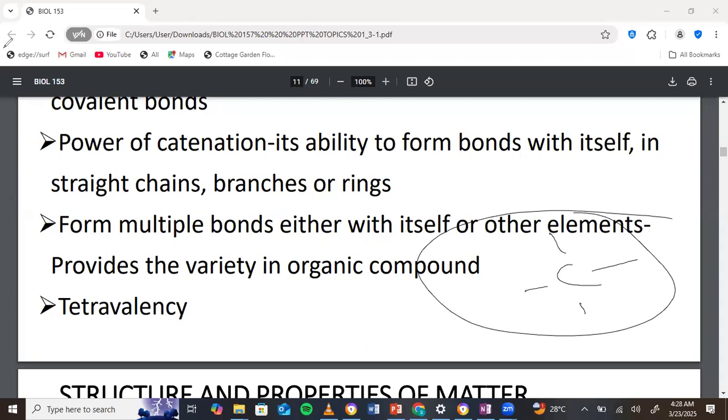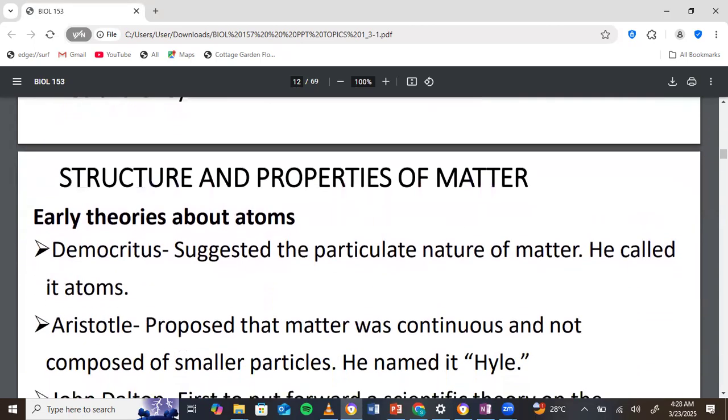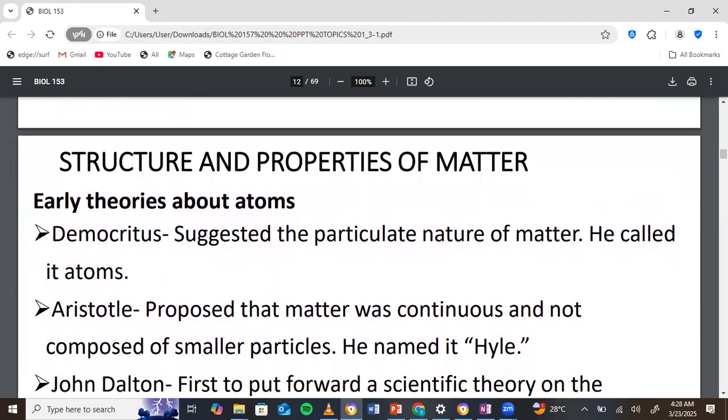Now we need this knowledge so that we can understand organic chemistry. Very important, right? But now let's move on to how far we've come with respect to our understanding of matter and the atom. Now, the study of matter started years before Jesus Christ came, around 500 BC. Democritus suggested that matter is made of particles. So that was the first thing that we thought about. There was no intense study, but he suggested the particulate nature of matter, right? He called them atoms.